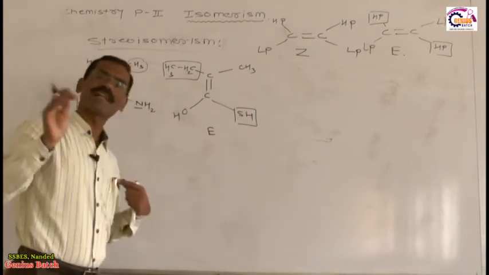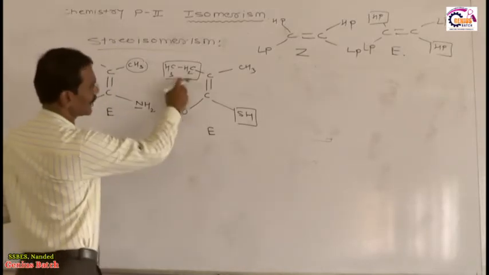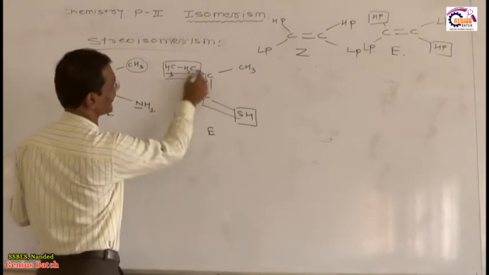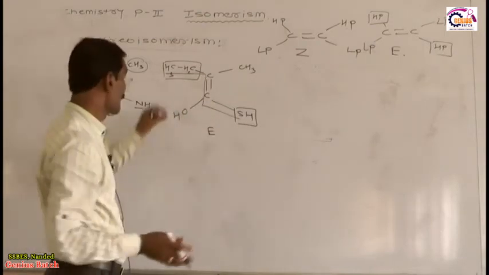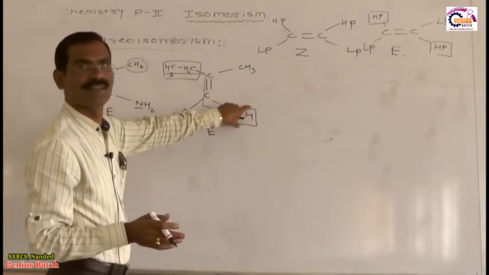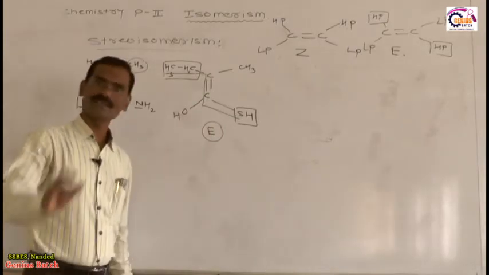I will give you one idea, a very simple idea. Now the higher priority groups are on the opposite side. See, this looks like a Z. Yes or no? It looks like a Z. Looks like a Z means higher priority is on the opposite side. Now when higher priority is on the opposite side and it looks like a Z, the configuration is E. Right?